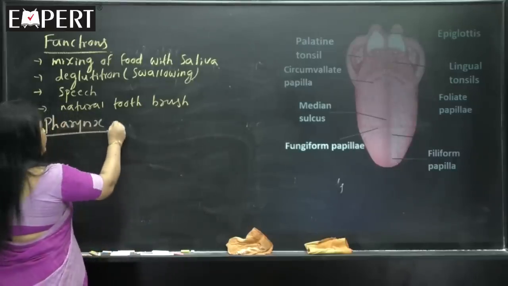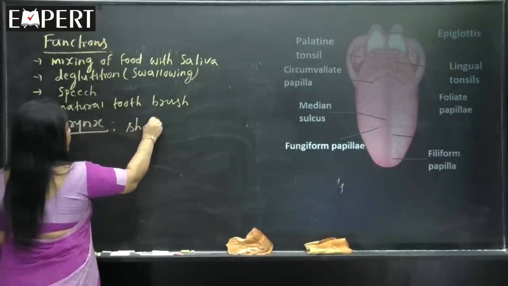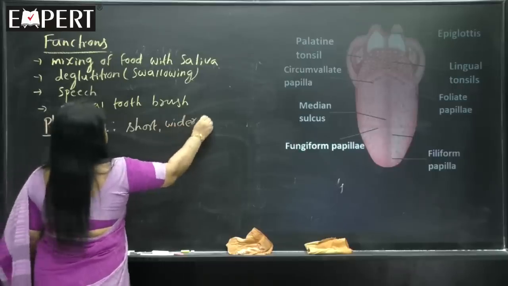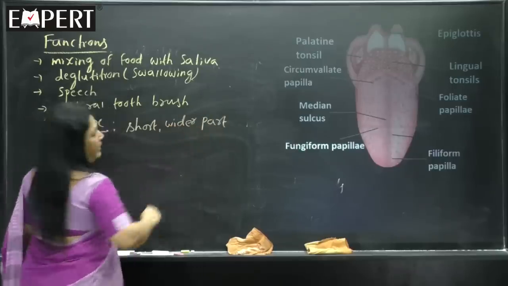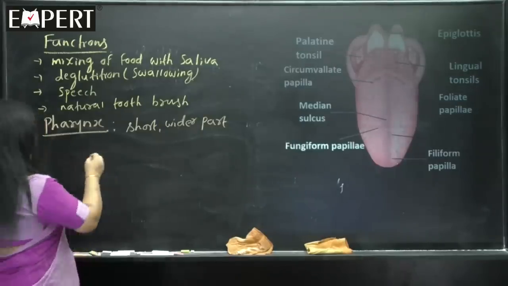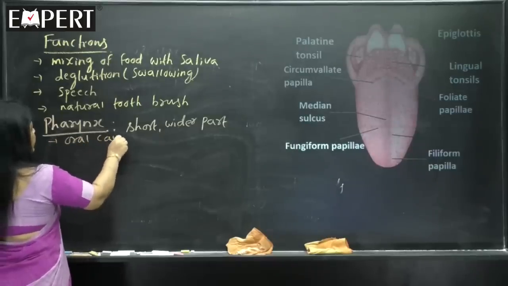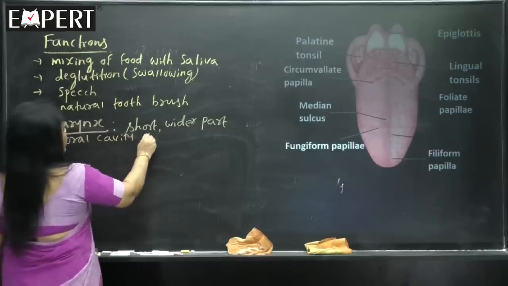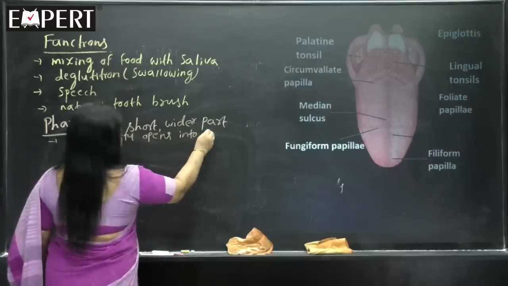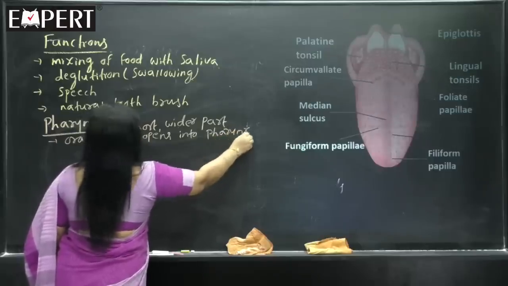So, pharynx is actually very short, a short and a little bit wider part. So, oral cavity opens into pharynx. Oral cavity opens into pharynx, like that I will write.